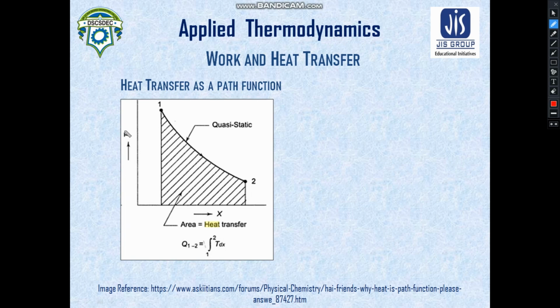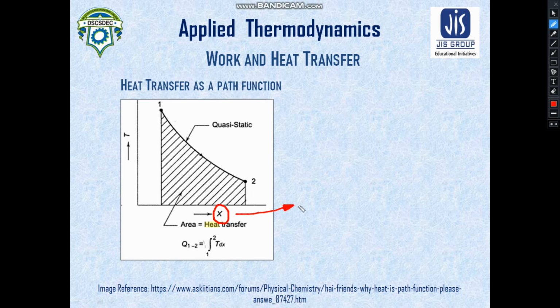Now the coordinates to express heat transfer will be T and S. T is an intensive property. Here this X is referred to as a property which is unknown to us.